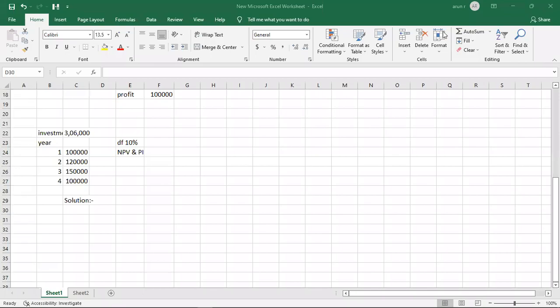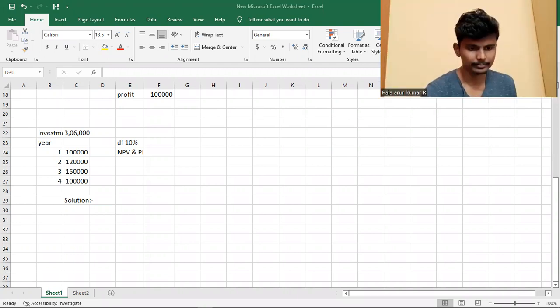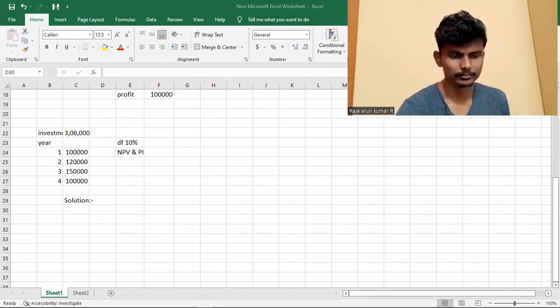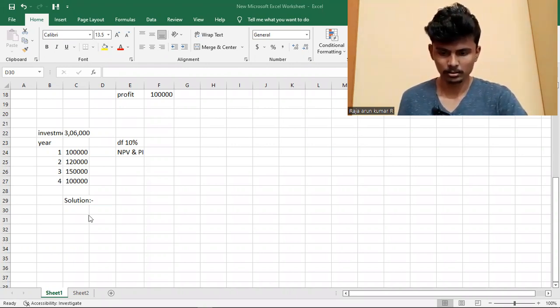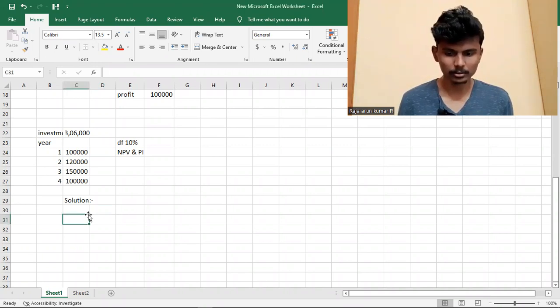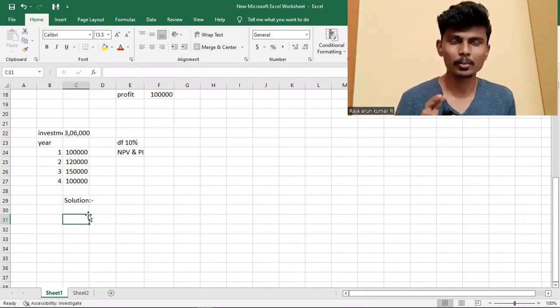Okay, I write the question in brief. In the sum, what they have given: investment is 3,06,000. Investment is 3,06,000. We simply write, what is the formula?